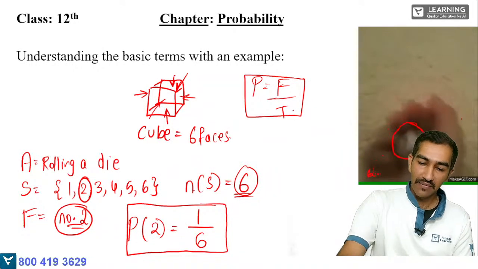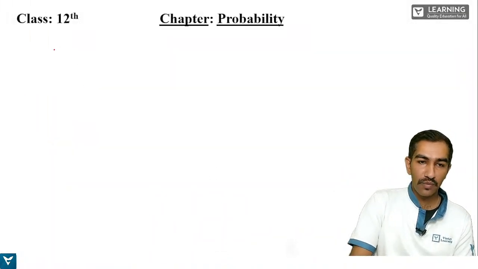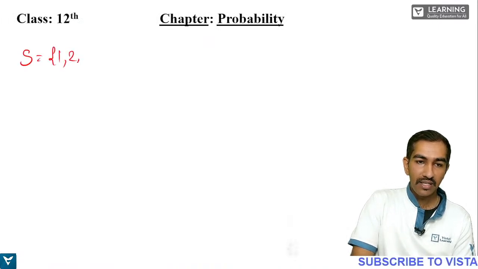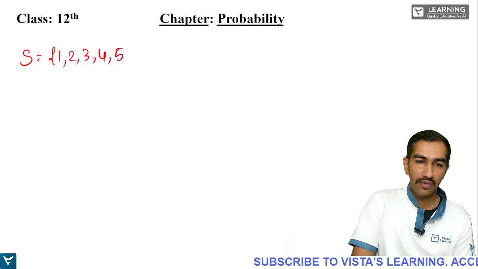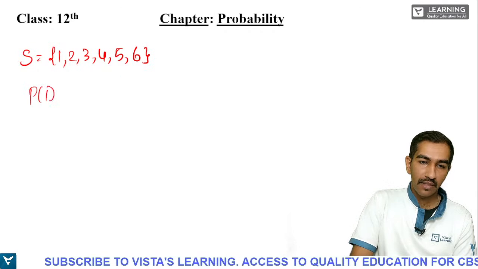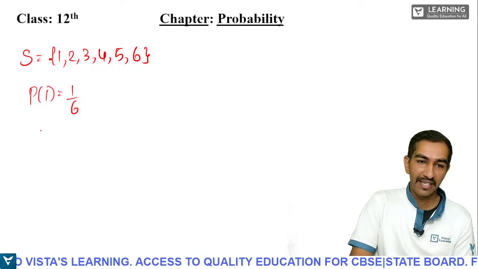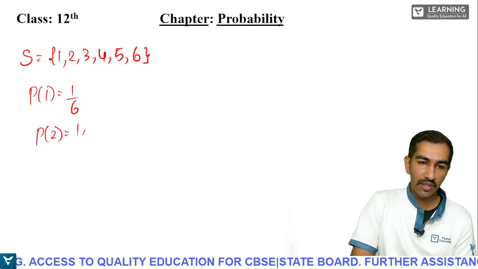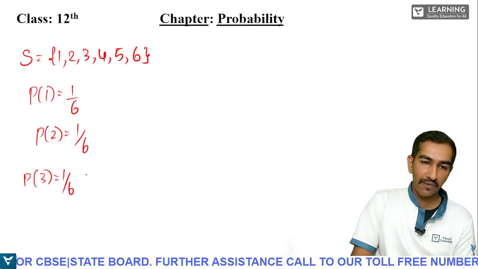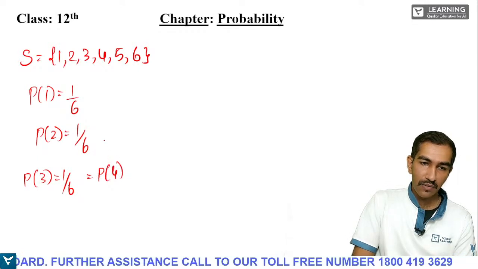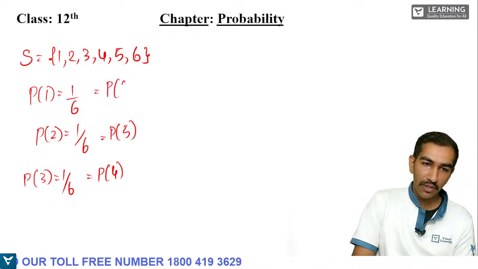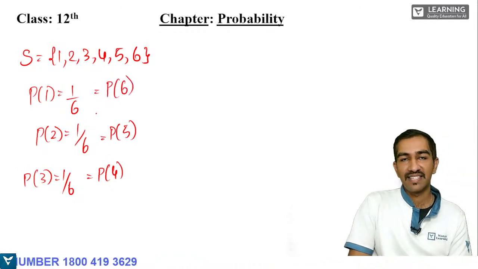Understood? Similarly, we'll see some other numbers here. P of 2 we got 1 by 6. We'll write the sample space again: 1, 2, 3, 4, 5 and 6. Now let us see what is P of 1. P of 1 is also 1 by 6. What is P of 2? We already saw that is 1 by 6. What is P of 3? 1 by 6 again. What is P of 4? Also 1 by 6. P of 5? Also 1 by 6. P of 6? Also 1 by 6.